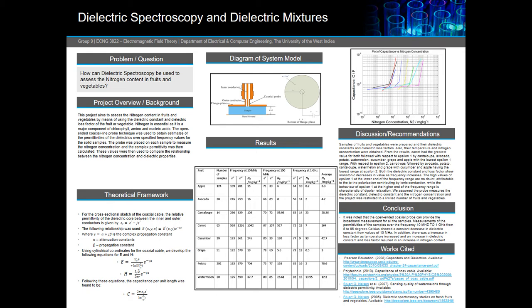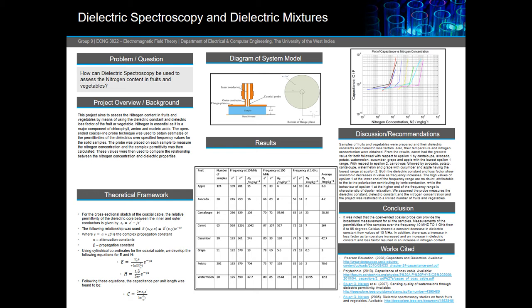On preparation of the fruit sample, all measurements were taken as seen in the table, and capacitance was calculated using the permittivities. Due to the probe being modeled after the Hewlett-Packard and ammonium probe, we are able to measure nitrogen concentration. These parameters were plotted on a logarithmic scale of capacitance versus nitrogen concentration.